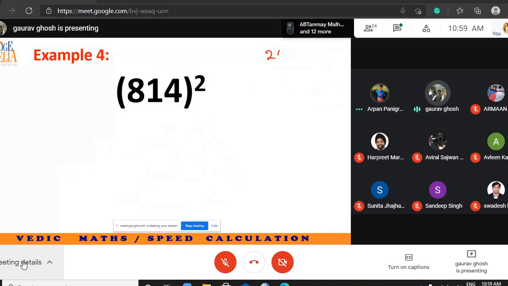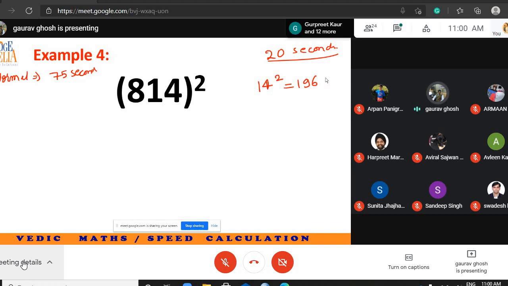I am giving you 20 seconds for all this. We have timed it. If you solve it using the traditional method, it takes much longer. I will help you. 14 square is equal to 196. 14 square.